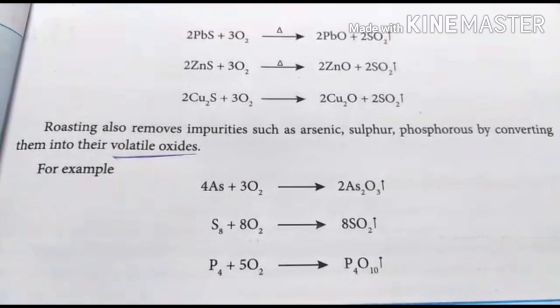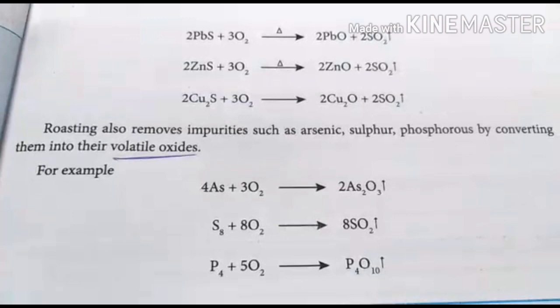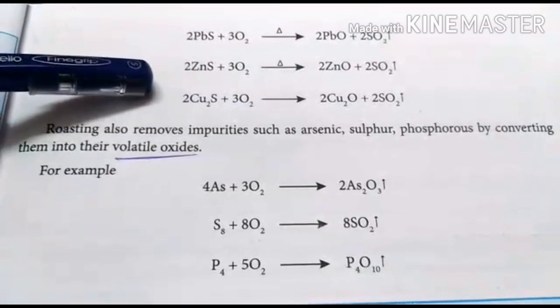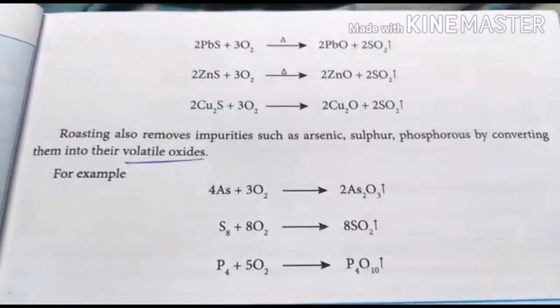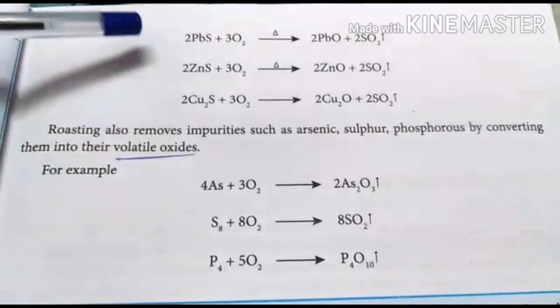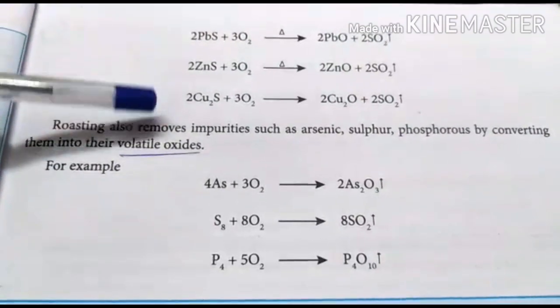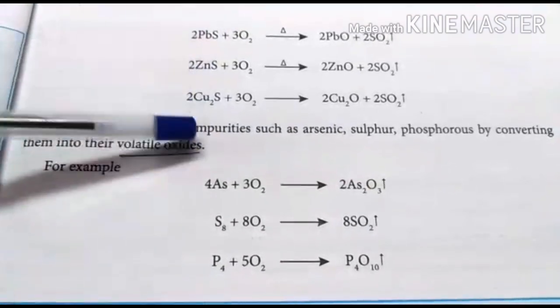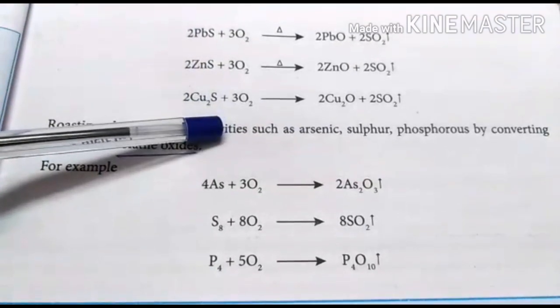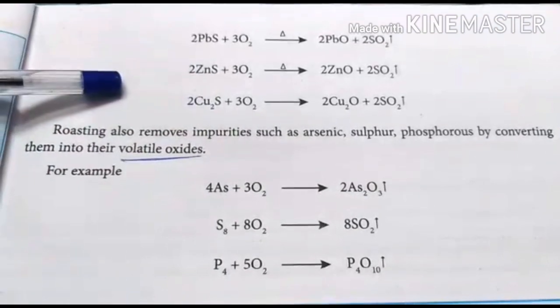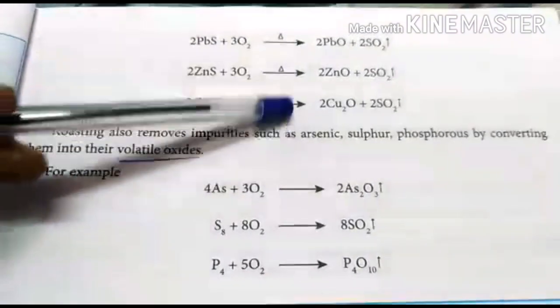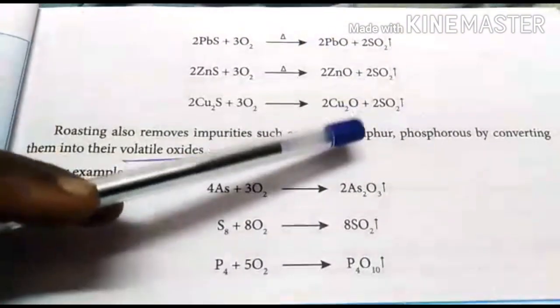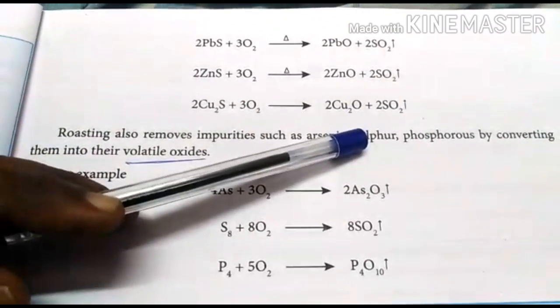So what happens here? This is possible for the sulfide ores. These are all sulfides: this is lead sulfide, this is zinc sulfide, and this is copper sulfide. These sulfide ores, on treatment with oxygen, that is in the presence of air, are converted into respective oxides, with the elimination of sulfur dioxide.